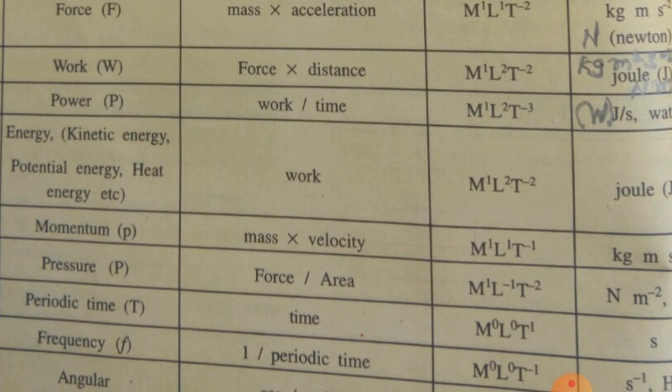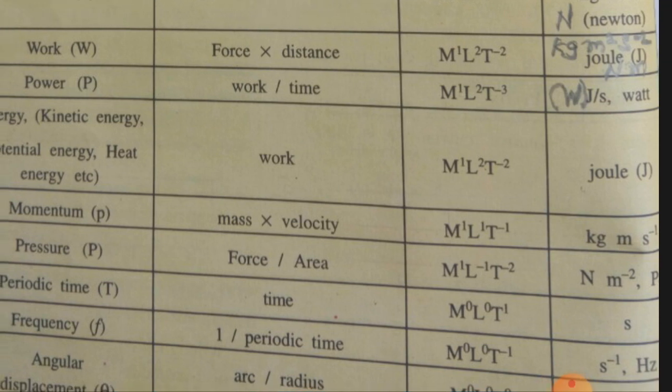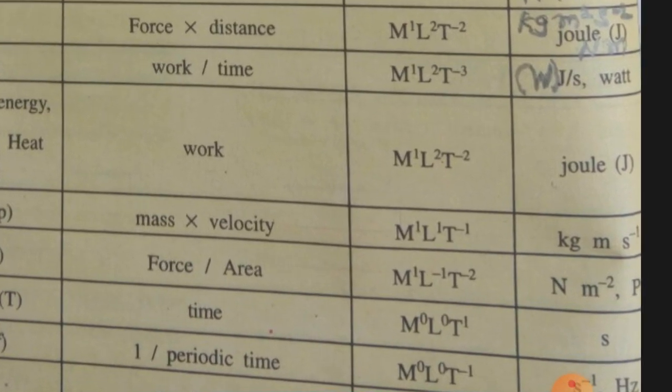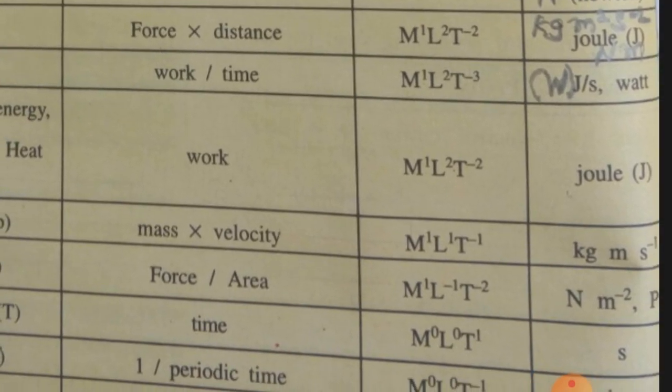Pressure equals force upon area, capital P equal to capital F upon capital A, which will be equal to M1 L minus 1 T minus 2 on simplification. Here the unit is Newton upon meter square, capital N small m raised to minus 2.